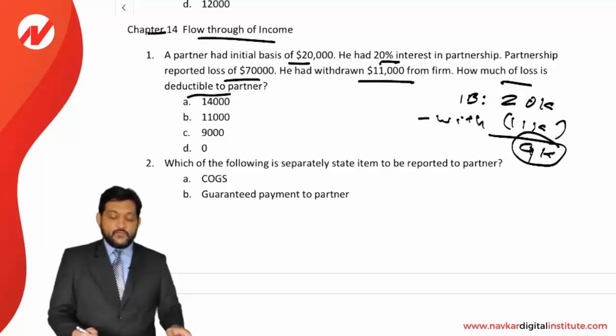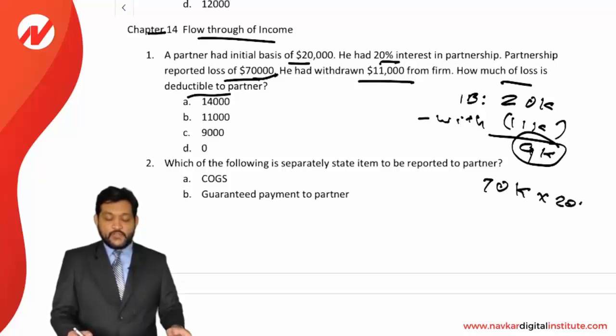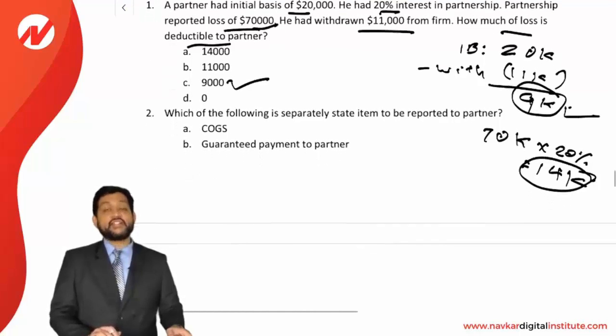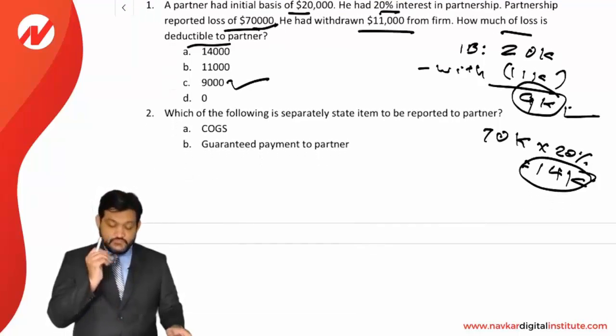And what is his share in the loss? 70,000 of the loss has been reported and 20% of it. So 70,000 into 20% is equal to 14,000. Can he deduct 14,000 of the loss? Answer is no. He can deduct the loss only up to capital base, that is 9,000. Answer is C option. 9,000 will be the amount of loss he can deduct, that is up to capital base.